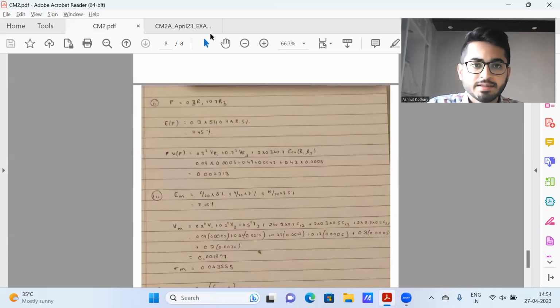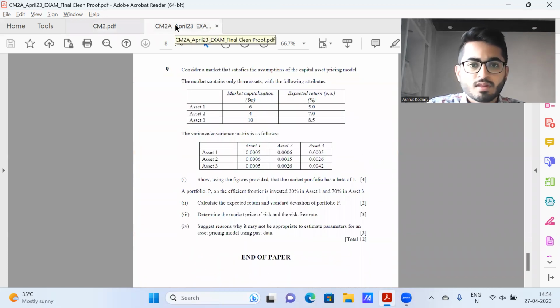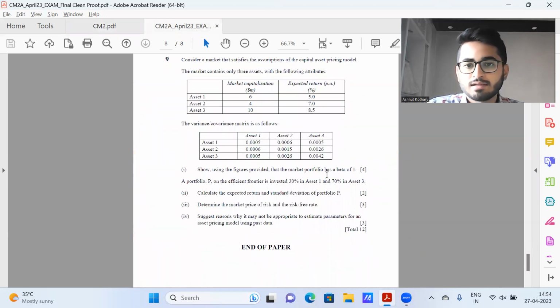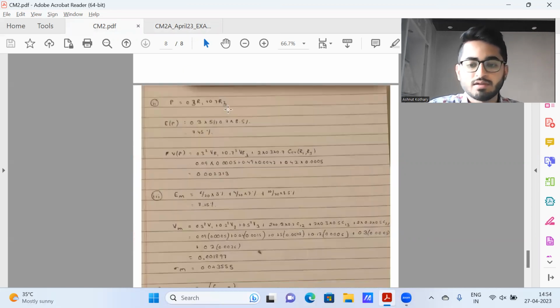Finally, moving to question 9. First part, we need to show that the market portfolio has a beta of 1, which is a trivial question. Next, parts 2 and 3, let me quickly take you all through that. This is P equals 0.3 R1 plus 0.7 R3. Expectation of P is coming out to be 7.45%. Then this is the variance.